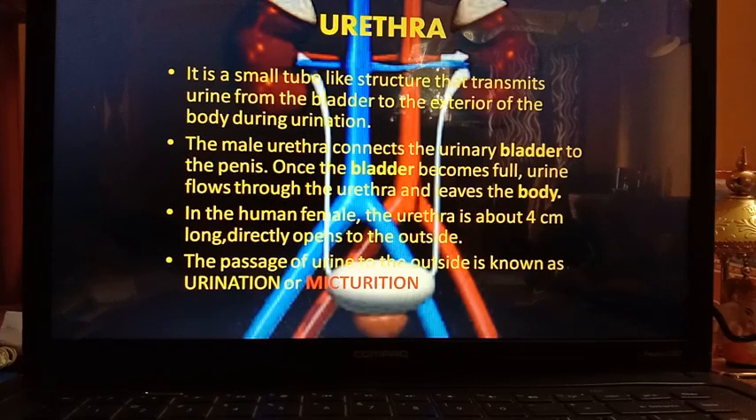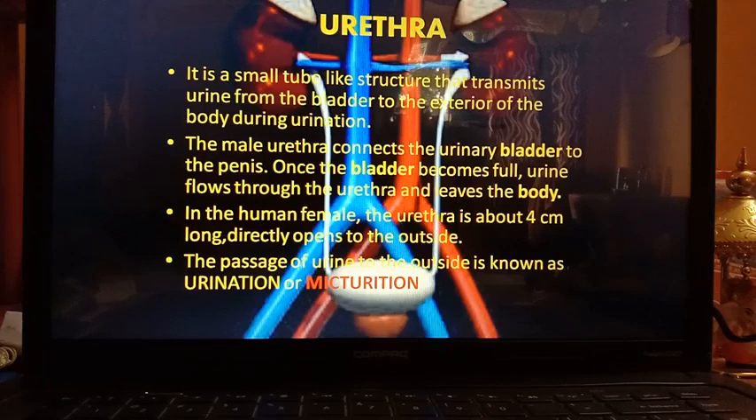Now one term is there, micturition or urination. Already I have told so many times what is urination. It is also known as micturition. So the passage of urine from body to the outside is known as urination or micturition.